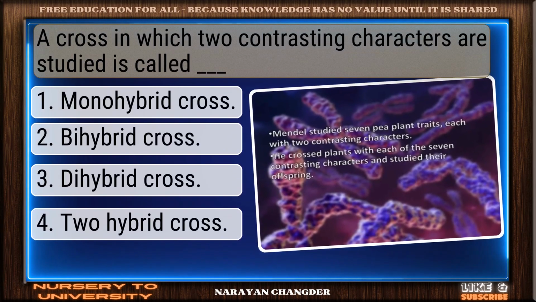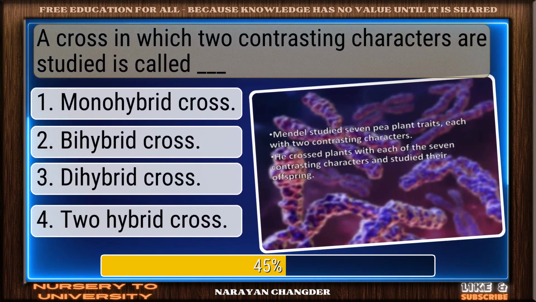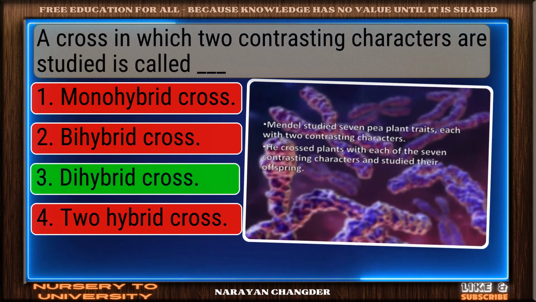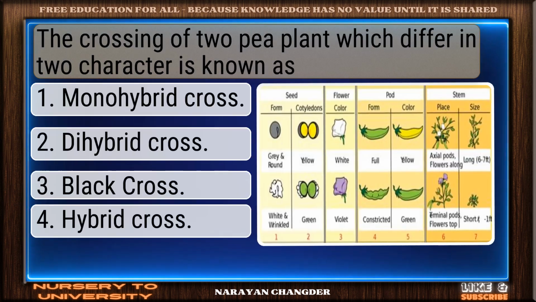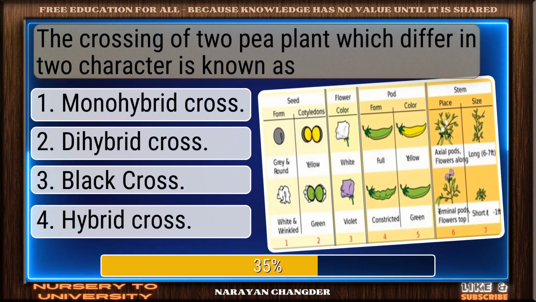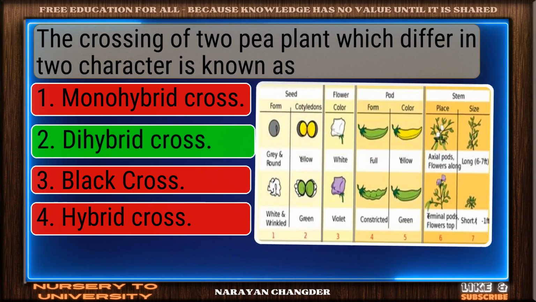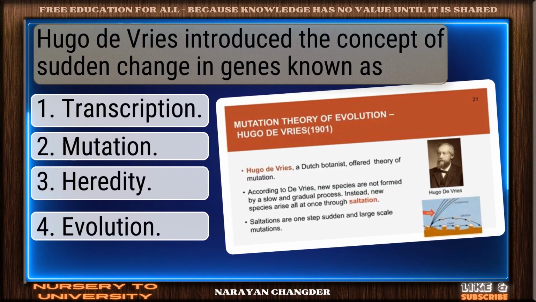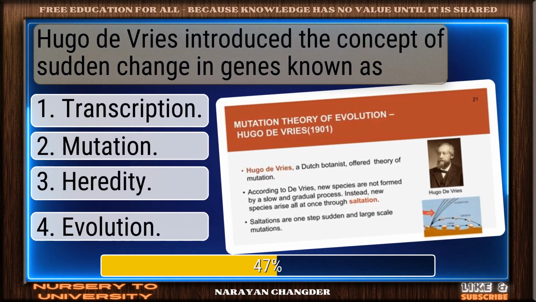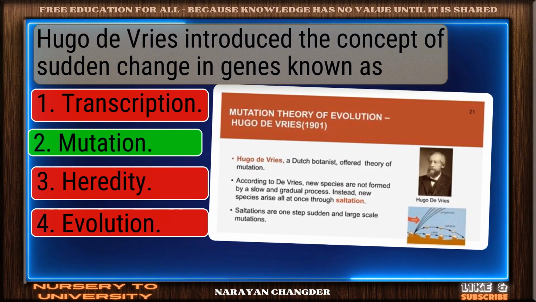A cross in which two contrasting characters are studied is called dash. Excellent choice. The hybrid cross is right. The crossing of two pea plants which differ in two characters is known as. Exactly. The hybrid cross makes sense. Hugo de Vries introduced the concept of sudden change in genes known as. Well reasoned. Mutation is correct.